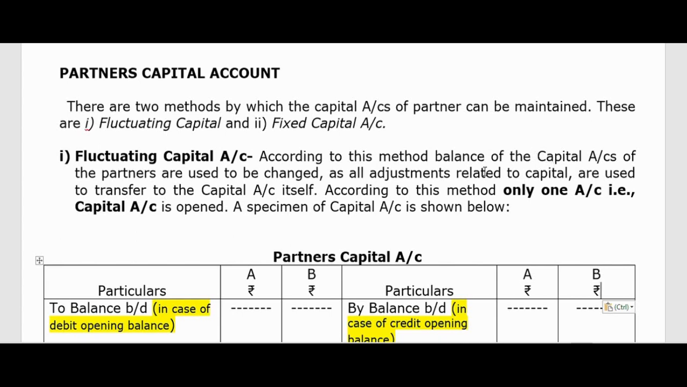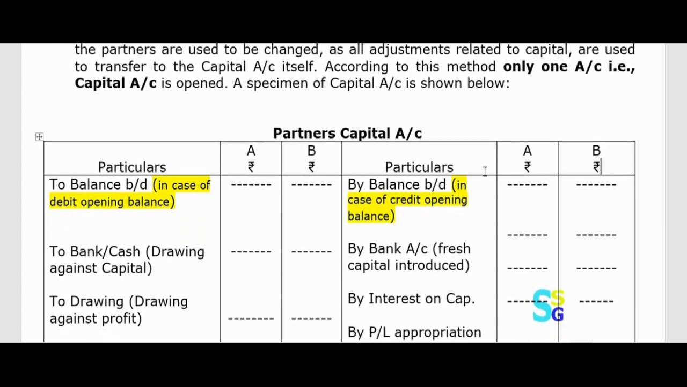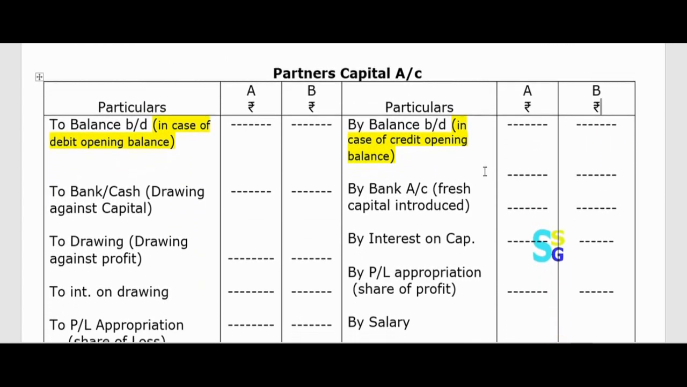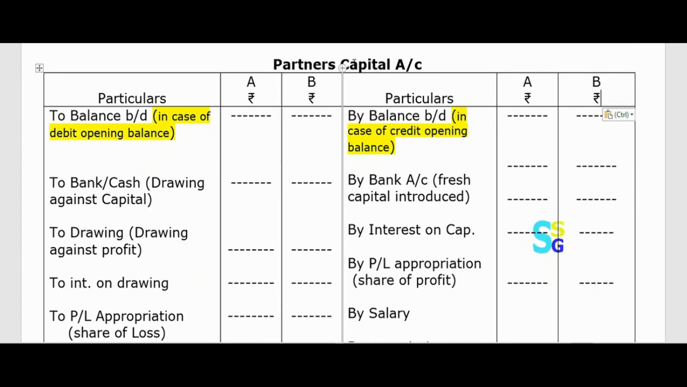Let us see the format of the fluctuating capital and what are the things we have to record in that. Here you just see we have to write this way, and in this regard we have to keep one thing in mind, that we don't prepare capital accounts separately. We just make the format in one only, and however many partners there are, we make that many partner columns. This is the format: particulars, partner A, partner B, and this side also particulars, partner A and partner B.